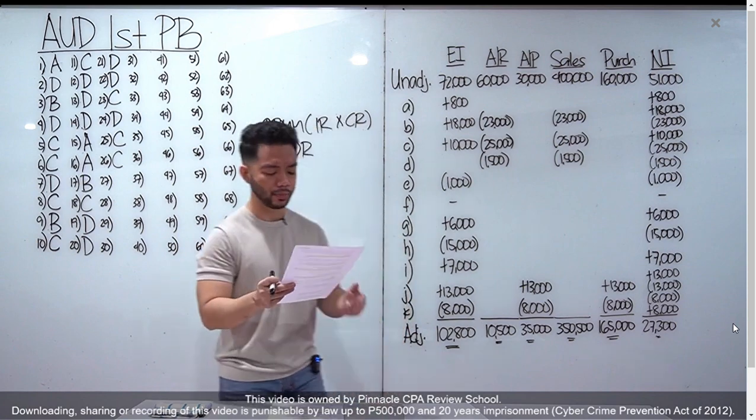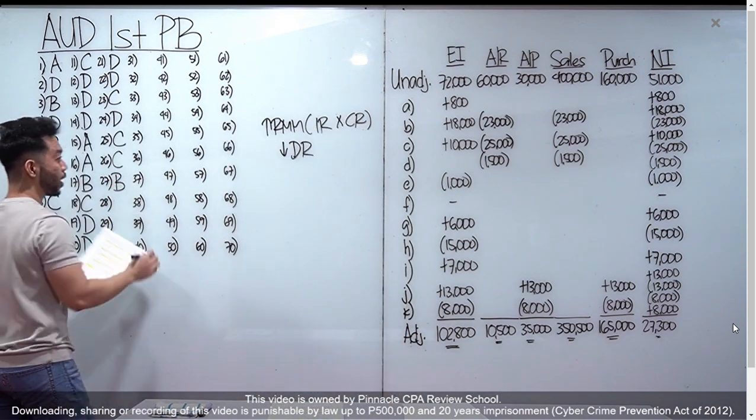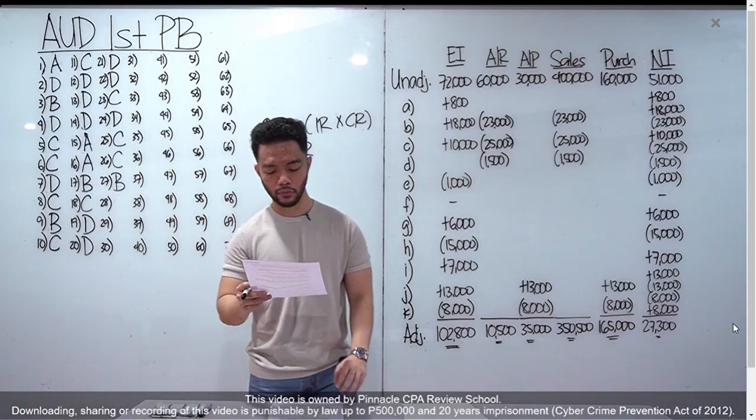Letter B, a statement that the accountant does not express an opinion but expresses only limited assurance. Hindi, walang assurance kapag compilation. Letter B for number 27.